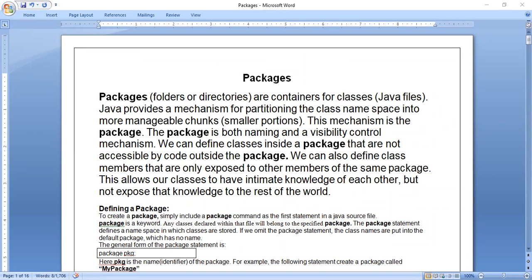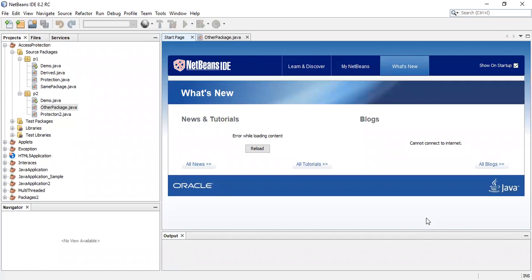Okay. So if we go for the NetBeans editor, NetBeans or Eclipse editor, if you have installed an Eclipse editor and if you are executing programs in that, there also you can notice. See, in this entire window, you look at the left side. Left panel, you look at the left panel.